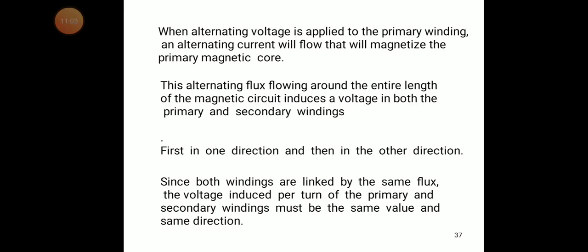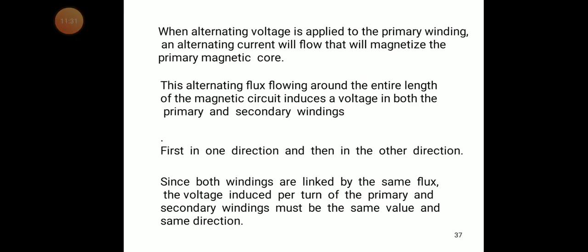Whenever we apply the alternating supply to the primary winding, alternating current will flow through it. This current will magnetize the primary magnetic core. This alternating flux flows around the entire length of the magnetic circuit.